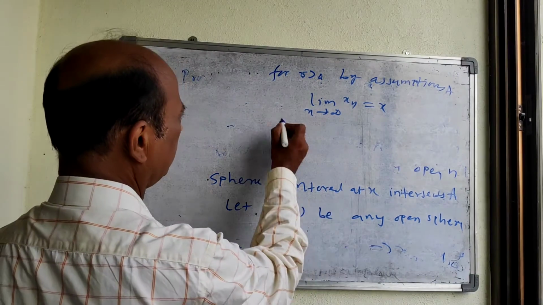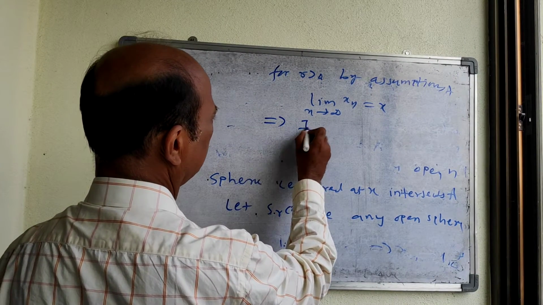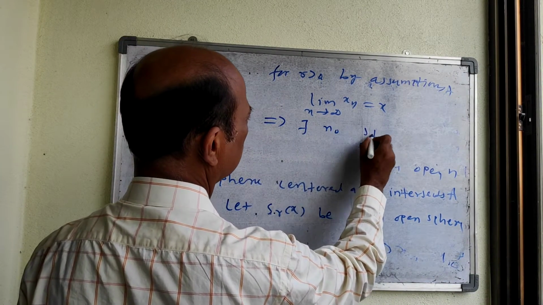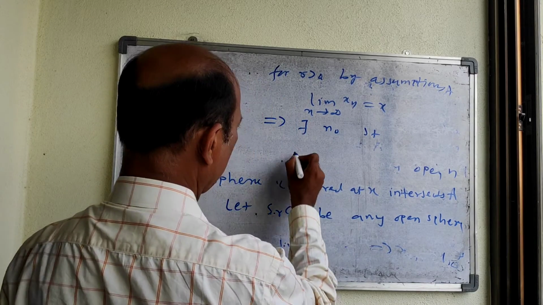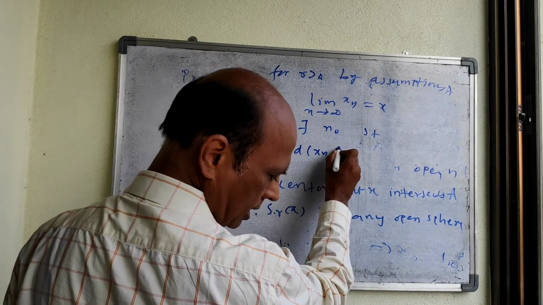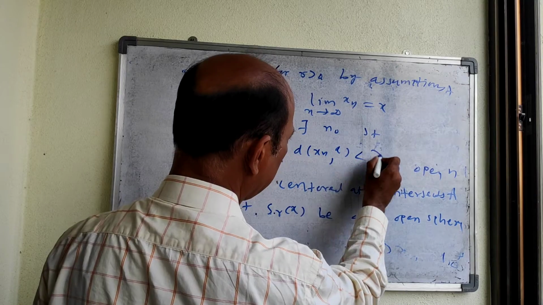This implies that there exists a positive integer n0 such that d(x_n, x) is less than r.